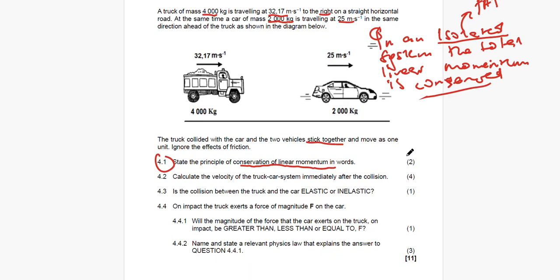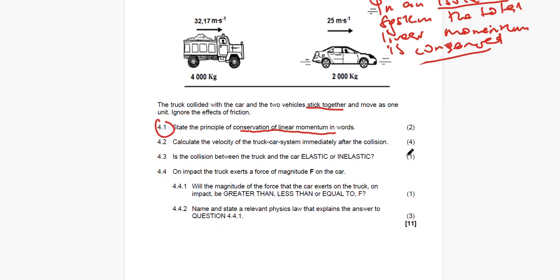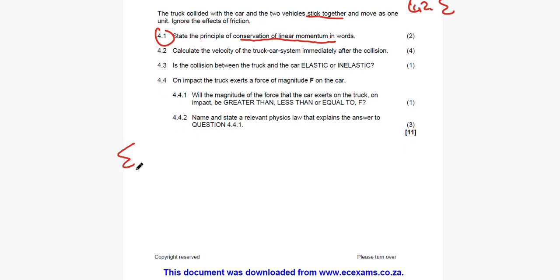And then we should move to 4.2. Calculate the velocity of the truck-car system after the collision. Now we have to use what we have stated above. We said the sum of momentum initial must be equal to the sum of momentum final. This means mass times velocity of the truck plus mass times velocity of the car is equal to mass times velocity of the truck plus mass times velocity of the car.